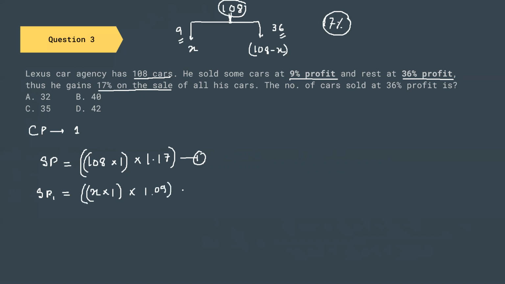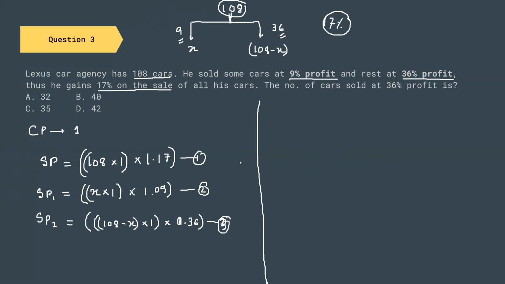This is our equation number 2, and selling price 2 equals 108 minus x into 1 into 1.36. This is the selling price at 36% profit. So this is the information that is given in the question.